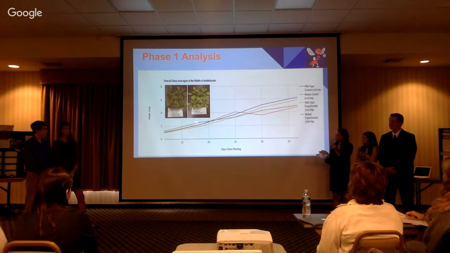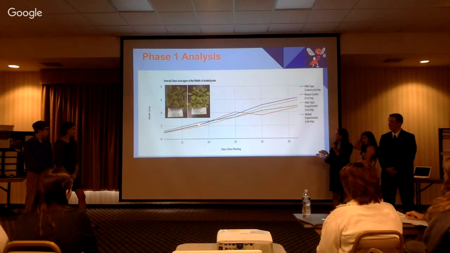One part of the data in the graph is right here around day 15, where everything had been going around the same rate until everything comes together. And one point to point out is that the green line, which is the mutant experimental, and the red line, which is the mutant control, flip-flop. So the wild type then grows faster than the mutant, which is different from what we've been seeing before.